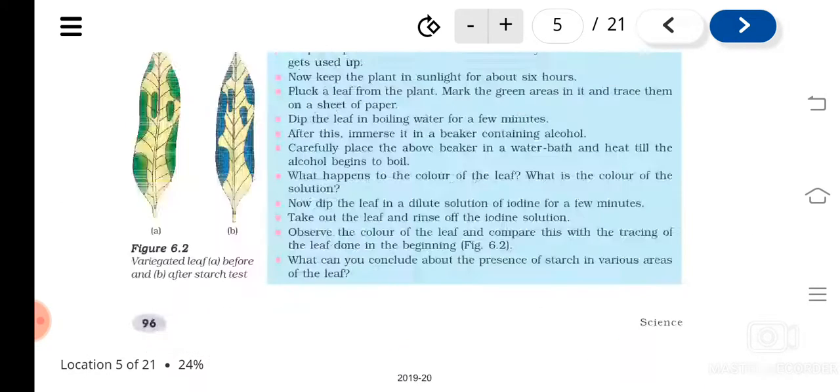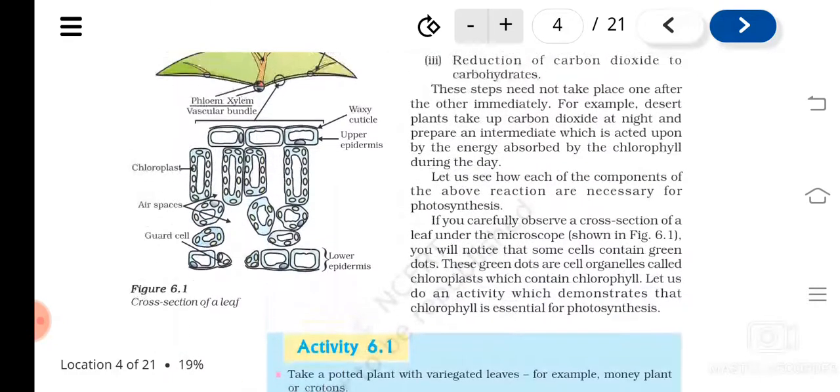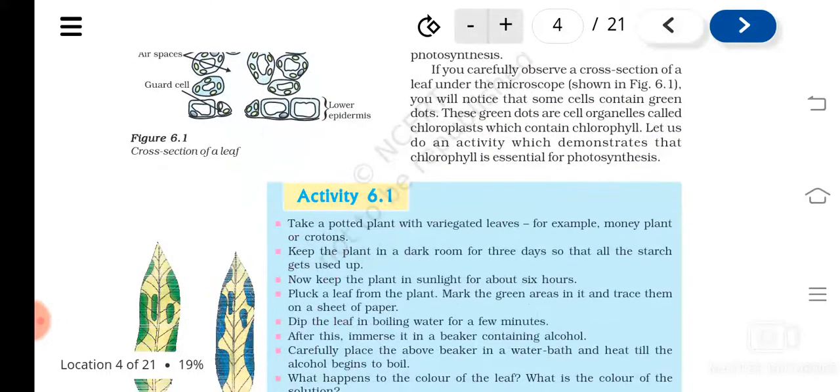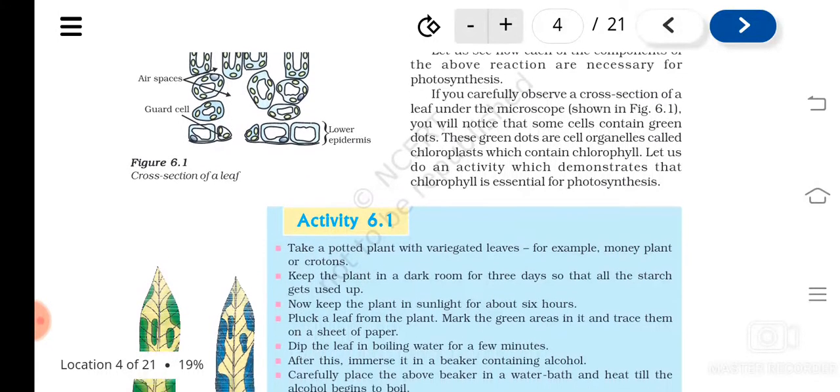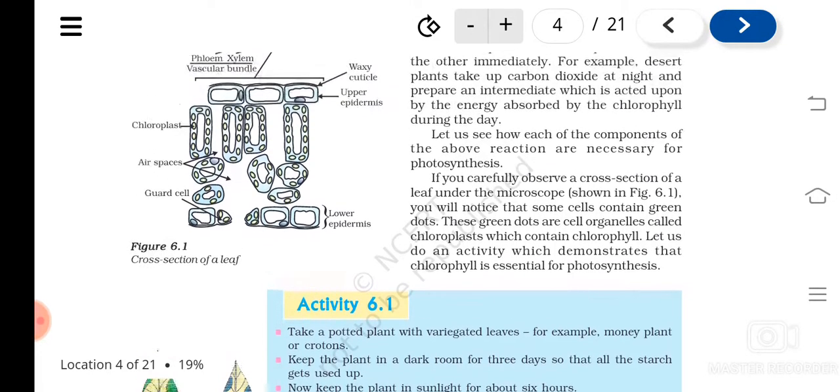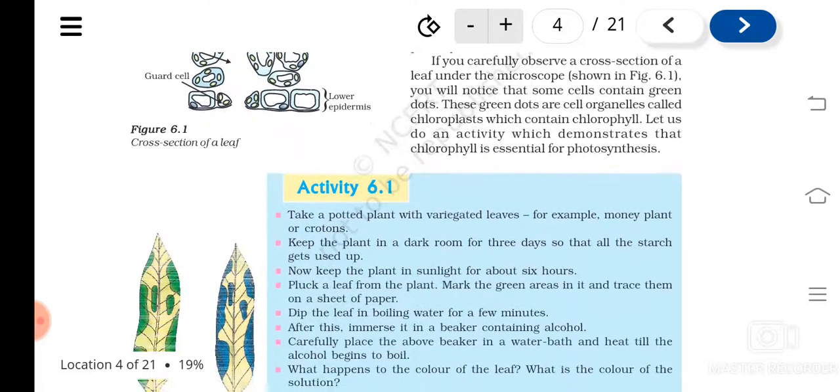And then how will water reach? Water will reach through the soil, means the roots will absorb it from the soil and it will be given to the site of photosynthesis. What is the site of photosynthesis? Mainly the leaves, isn't it?